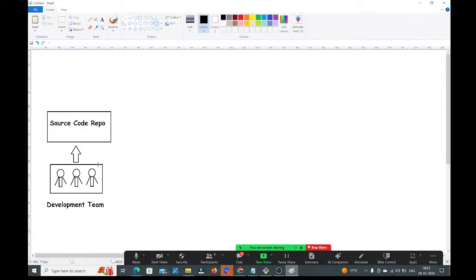Fine, guys. Once they have uploaded the code into the source code repository, the developers' work is finished. Now the operations team will come, guys. What will the operations team do? They need to take the code from the source code repository and deploy it into the right servers.